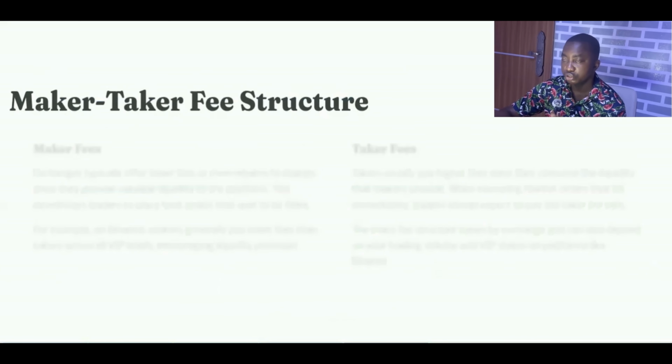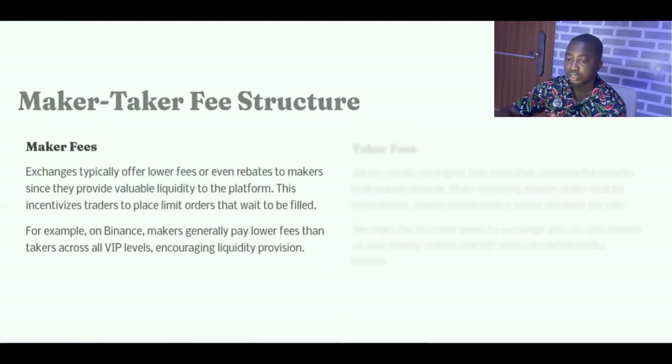Now let's talk about the fee structure between the makers and the takers. Now the maker fees are usually low in different markets, right? Usually low. So they typically enjoy low fees, sometimes even rebates, discounts because they're makers, because they provide valuable liquidity into the platform. This helps to incentivize traders to create limit orders and then wait for it to be filled. For example, Binance has generally low fees for makers across all of their VIP levels.